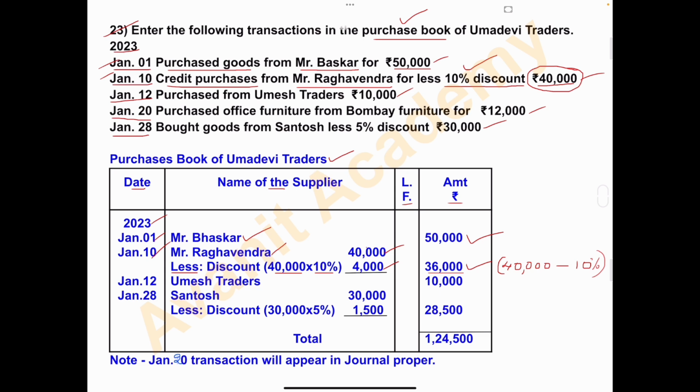Next is on January 12. Purchased from Umesh Traders rupees 10,000. So right here in the solution, January 12, name of the supplier is Umesh Traders and the amount is 10,000.